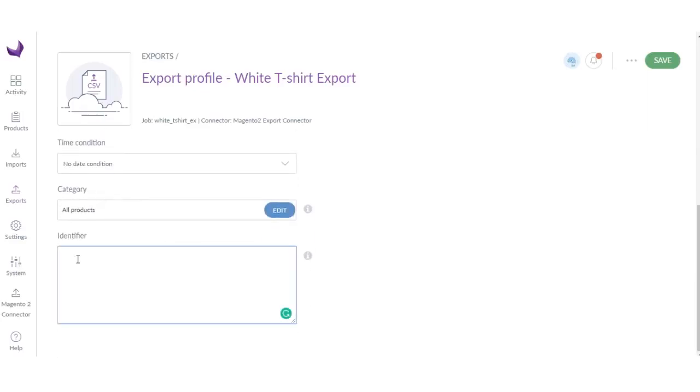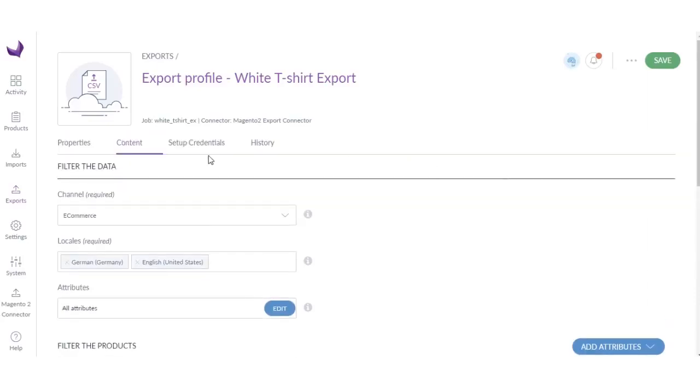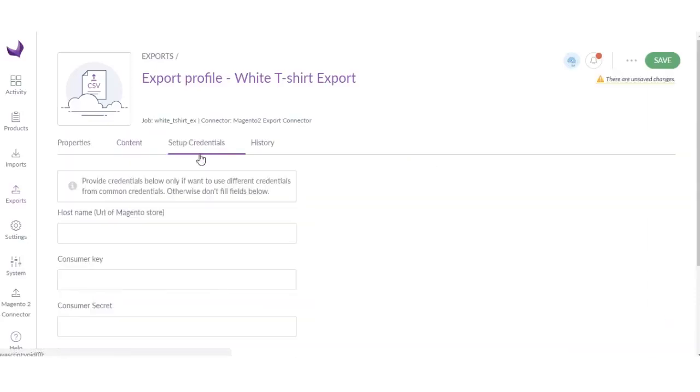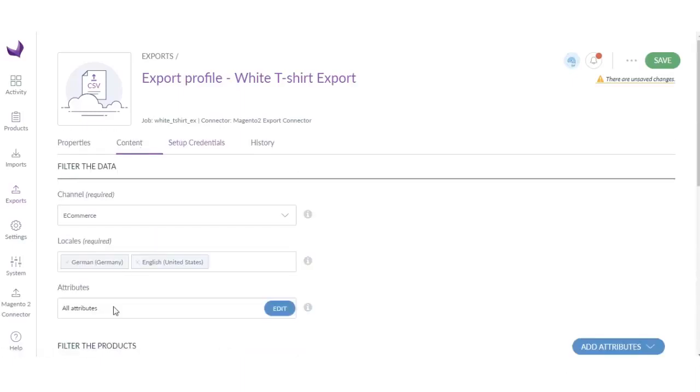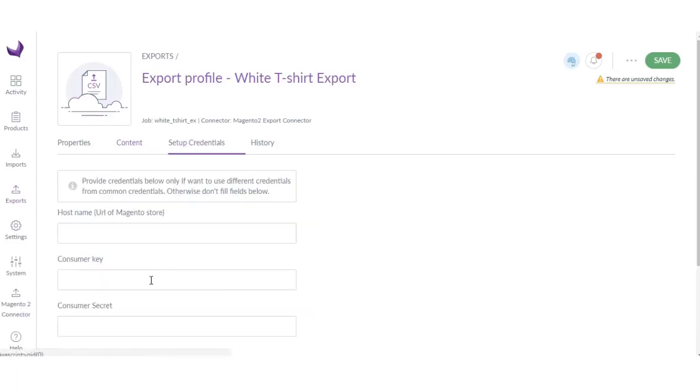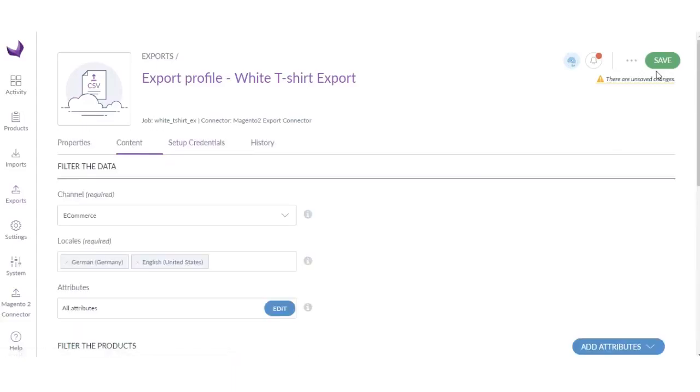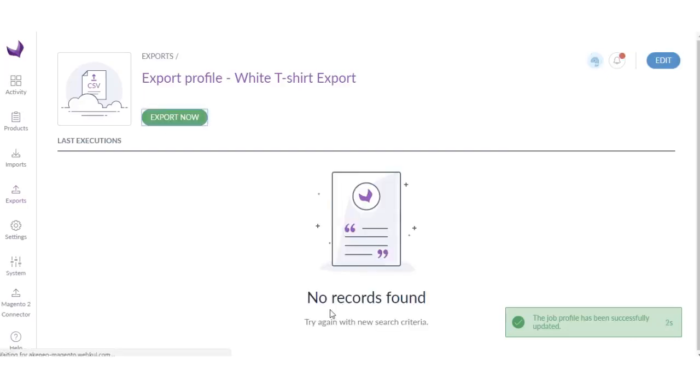You can also use the SKU. So I just want to export this, so I'll enter this. And here, if you have 2 or 3 Magento stores, you can enter the other Magento store credential, so that this product will be exported to this Magento store. But if you have already entered the credential in the model conversion, then you don't require to enter these again. Okay, so now click save. Now click export now.